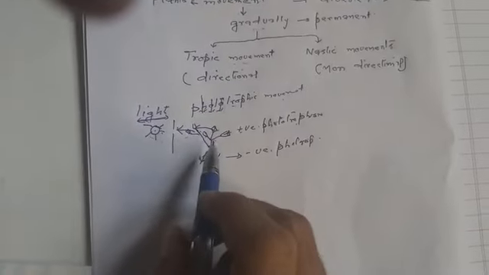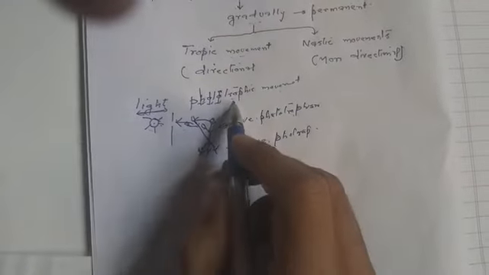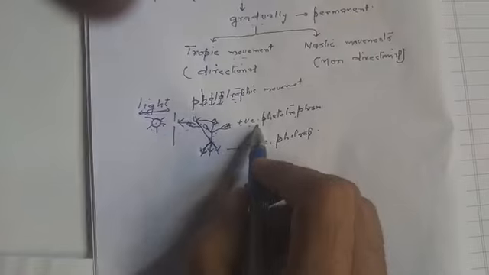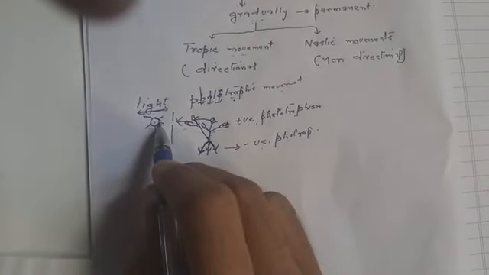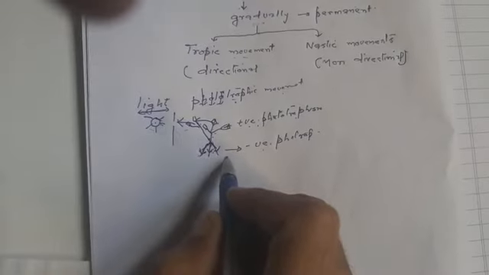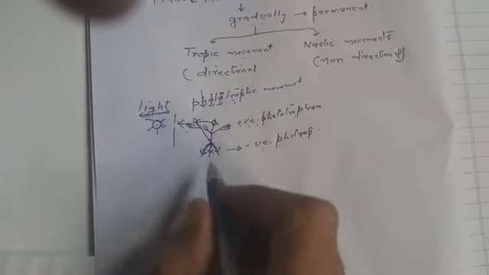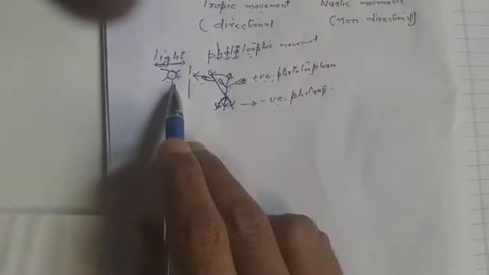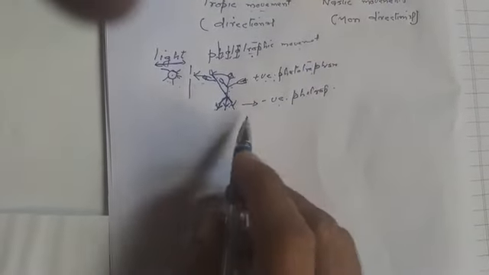So we may say that phototropism is positive as well as negative. The shoots show positive phototropism by moving towards the light, and roots show negative phototropism by moving away from the light. So here comes the next thing, that is towards and away. When we see towards, that's called positive phototropism, and away from the stimulus, that's called negative phototropism.